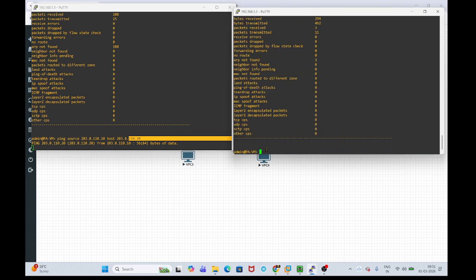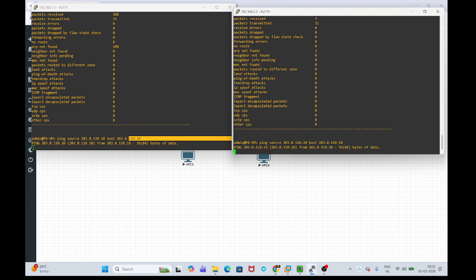So I can also test from this side: ping source 203.0.110.20 host 203.0.110.10.